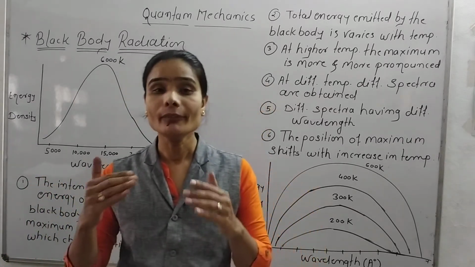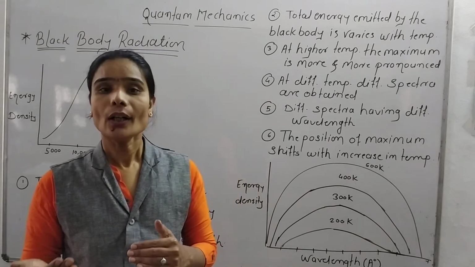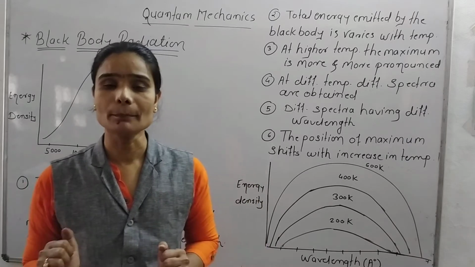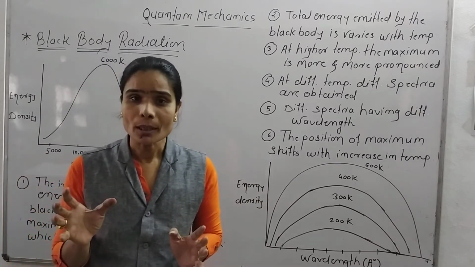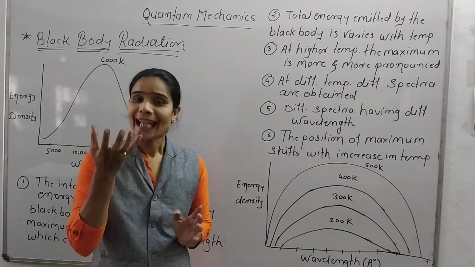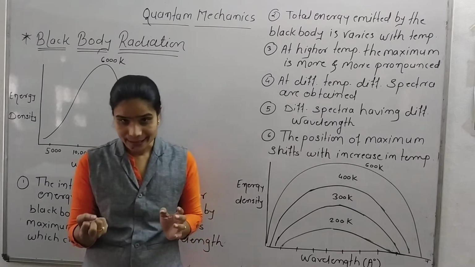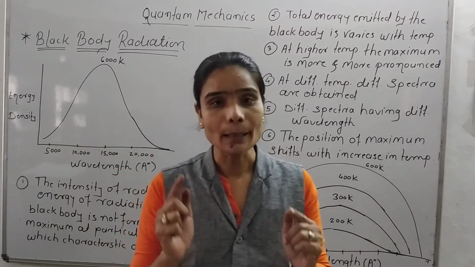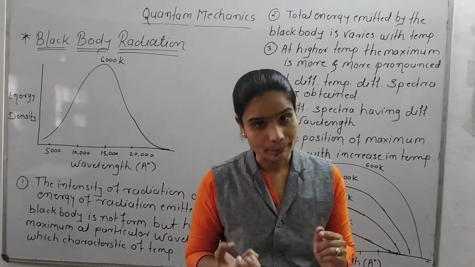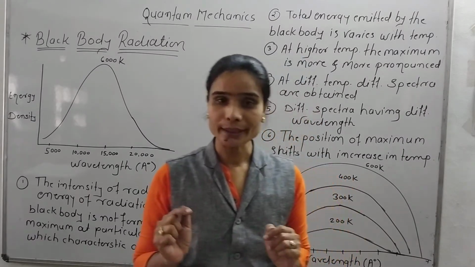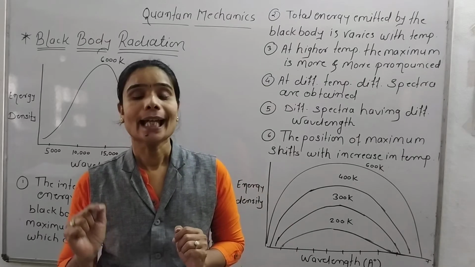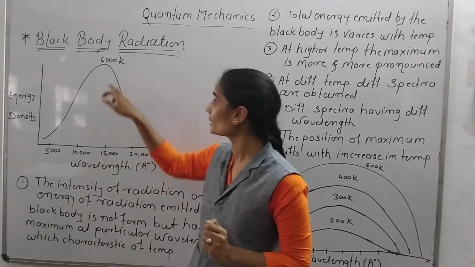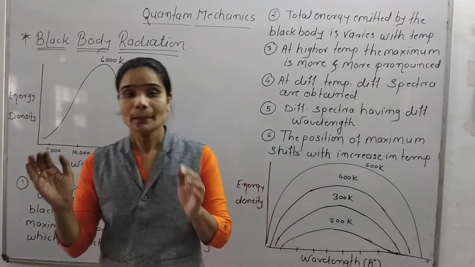But when we supply heat or temperature to some body or solid compound, and that object absorbs all the incident radiation, at that time that body looks black in color. That body is called a black body, and the radiation emitted by a black body is called black body radiation. Means what?